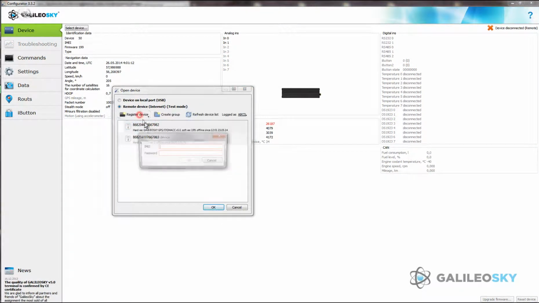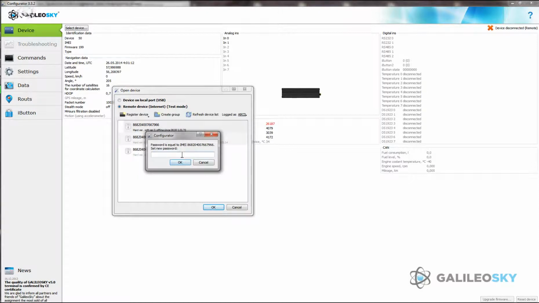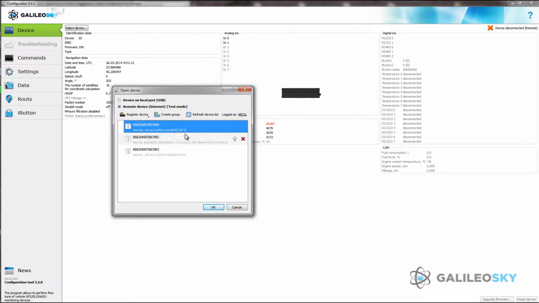Enter your login and password and register your device. For this purpose, specify IMEI and password. By default, password is the same as IMEI. It is recommended to change password.